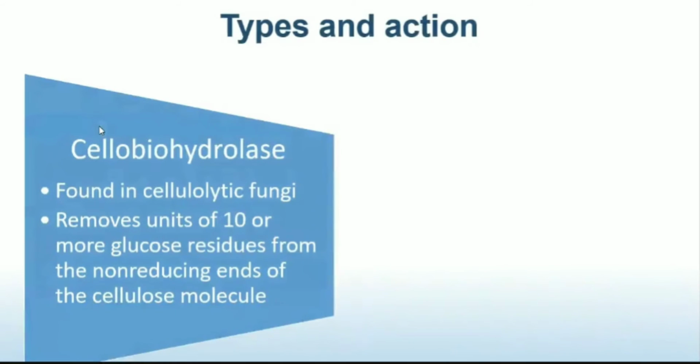The third enzyme which is present in the cellulosome complex is the cellobiohydrolases. Cellobiohydrolases are mostly found to be associated with cellulolytic fungi. They are known to remove about 10 or more glucose residues from the non-reducing ends of the cellulose molecule, and are also a type of exoglucanases only.